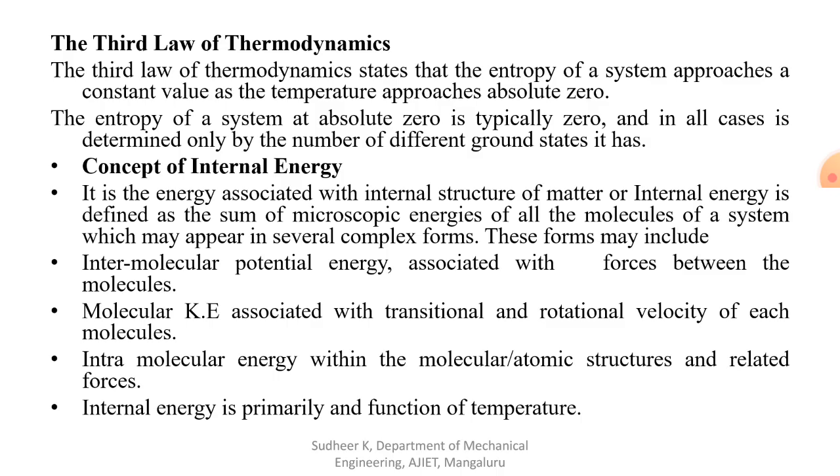If you measure temperature with the help of two thermometers, one you keep in the glass, another in the vessel, you can see the temperature will be the same, because it is independent of mass, or independent of quantity. That is why we call temperature an intensive property. It is always independent of mass.